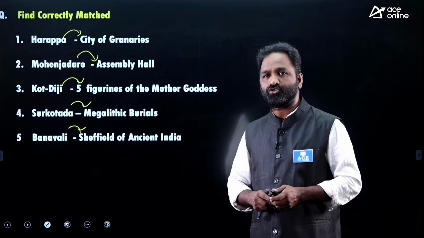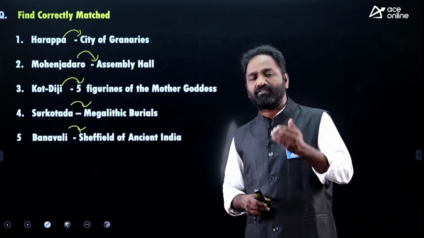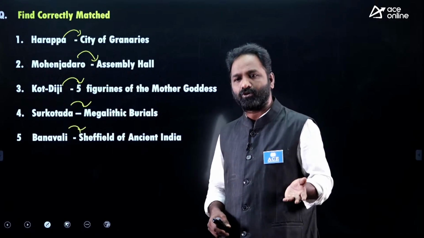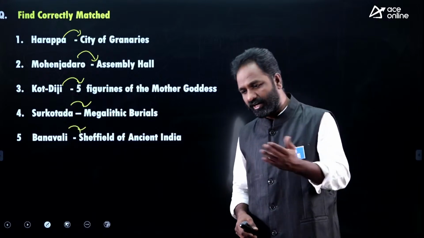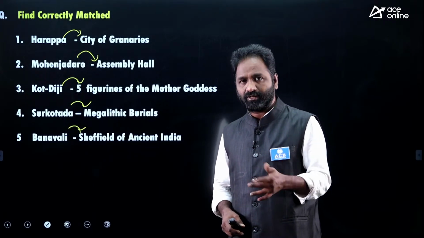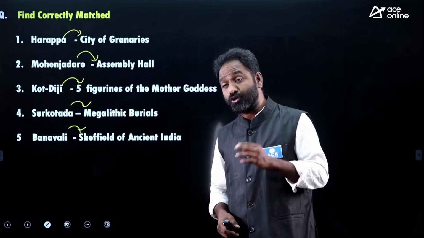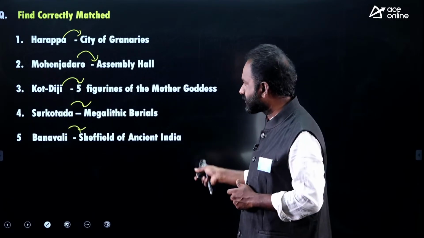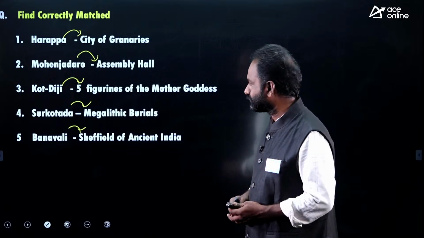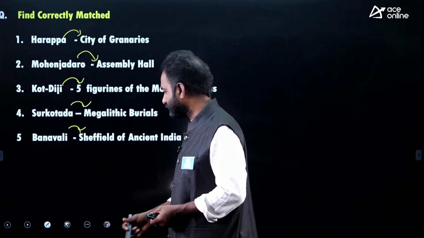If you want to answer this question, you should know about each and every city and what we found. Harappa, what we found. Mohenjo-daro, what we found. Banavali, what we found. Okay, Kalibangan, Chanhudaro, Lothal, Sarkotada. So you have to know all. Now which one is correctly matched? 1, 2, 3, 4, 5. Which one is correctly matched?